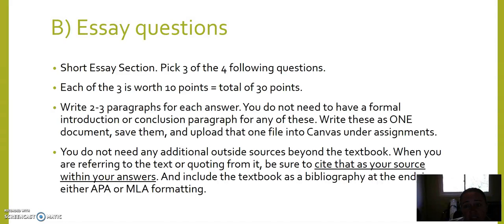You do not need to have a formal introduction or conclusion. You do not need to have any outside sources. And if you are using the textbook, which you may because it's open book, make sure that you are citing the textbook properly and that you include the textbook in the bibliography at the end of your short paper. So 3 paragraphs times 3 questions equals a total of 9 paragraphs for the essay part of the exam.